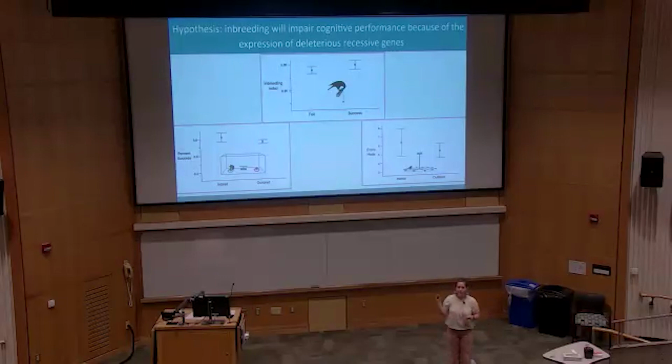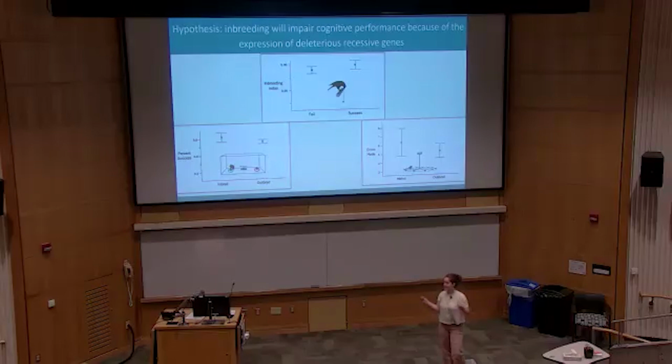However, if you'll remember earlier, I mentioned that inbreeding can cause a decrease in the immune system. And this is important because the Townsend lab, my lab, has done a lot of research into how inbreeding can cause a decrease in the immune system and leaves individuals more prone to disease. We also know, in my lab and in other labs that have looked at it, that disease can cause a decrease in cognitive function. So we can string these ideas together and say that inbreeding does, in fact, have an impact on cognition, even if it is indirect, through disease. And this is something that we hope to look at in the future.